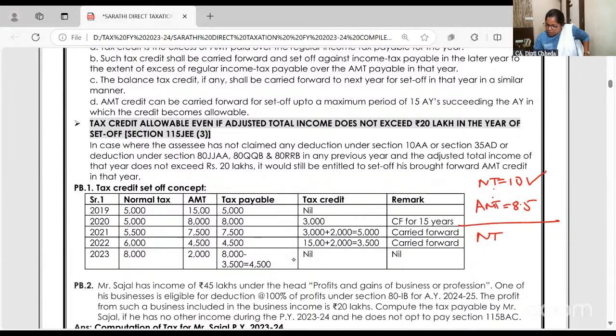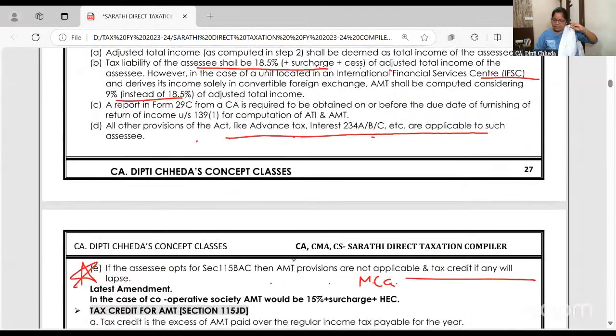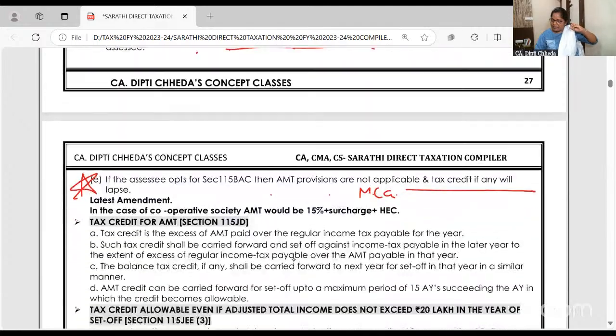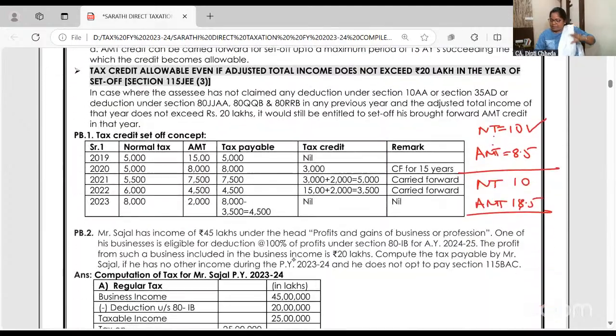Now suppose normal tax is 10 and your AMT is 18.5. So government is asking you to pay minimum tax, that is your AMT. But your normal tax is less. You are forced to pay 18.5. That is your AMT, right? Okay.